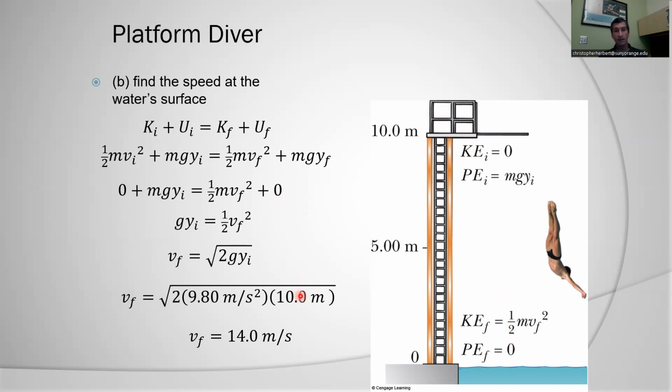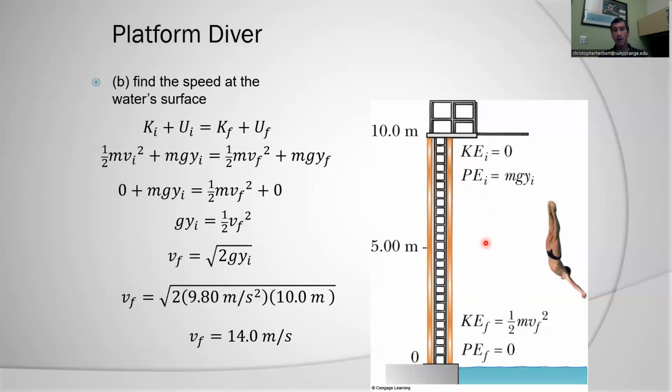Now I've got a distance of 10 meters, so my final velocity is 10 meters per second. Now, you may ask, well, I've fallen 5 more meters. Shouldn't I be falling with a velocity twice as much as when I was at 5 meters? The answer is no. Think about this. My acceleration is constant all the way down, but it takes me a longer time to go from here to here than it does from 5 meters to 0.